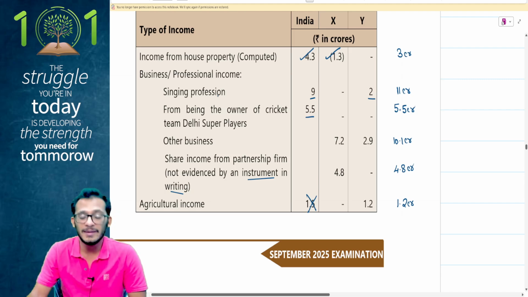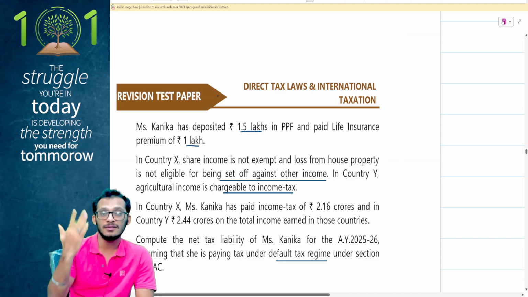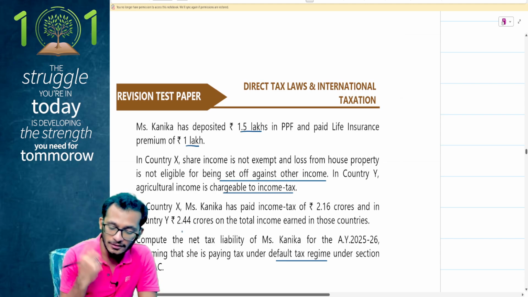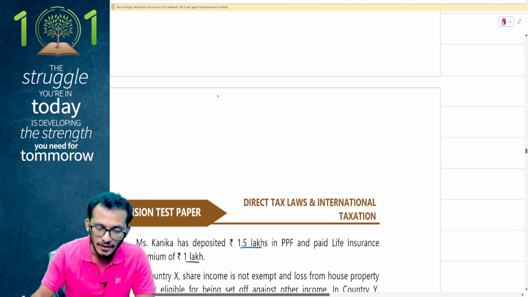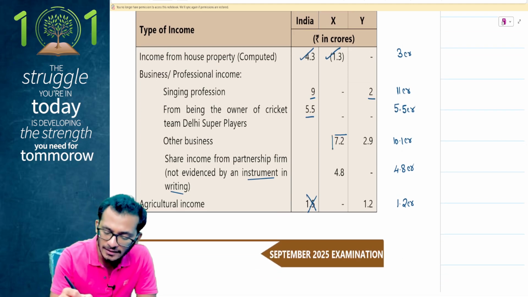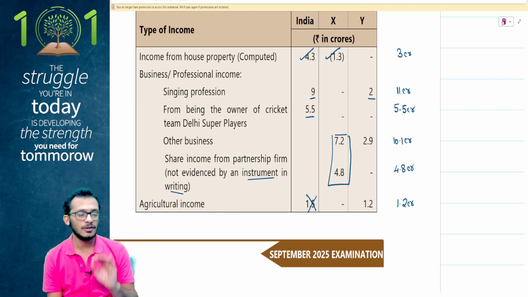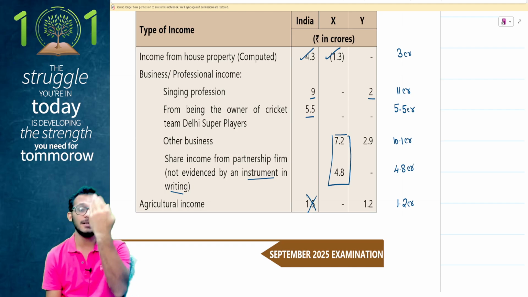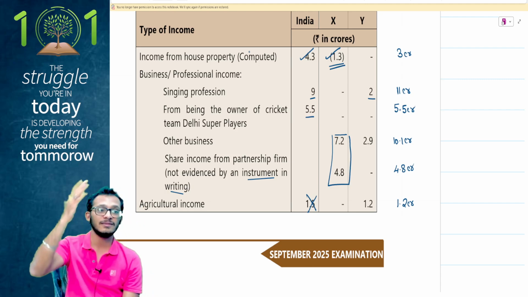Now, before I give you the answers on this, let's discuss a few things. First, how much is my average tax rate? My India average tax rate can be found out after I compute my whole computation, so that's different. But looking at my average tax rate on the other countries, I have ended up paying 2.16 crores on country X. Tell me, what is my double taxed income? My income taxable in that country is only going to be these two, because the question has confirmed that the 1.3 crores was never claimed as a set off.